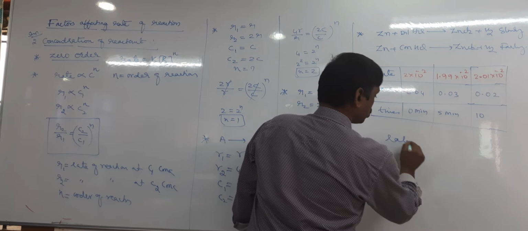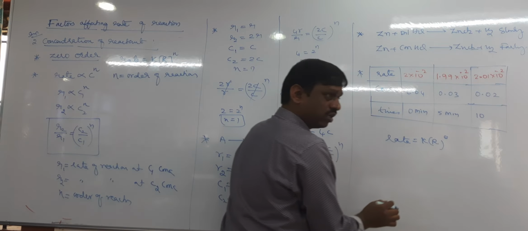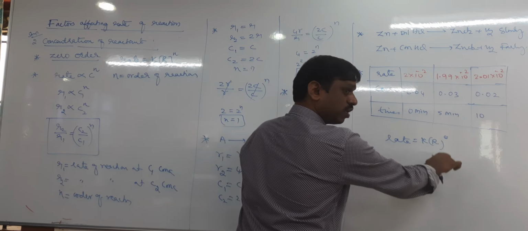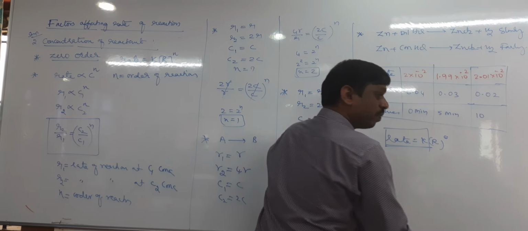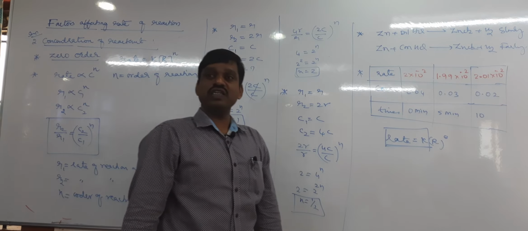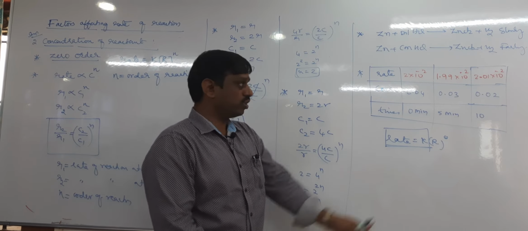It means rate is independent now. So rate is equal to K into R power 0, zero order reaction. That means R power 0 is nothing but 1. Rate is a constant. So therefore, rate is independent of concentration of reactant, that is a zero order reaction. For example, this is one question.